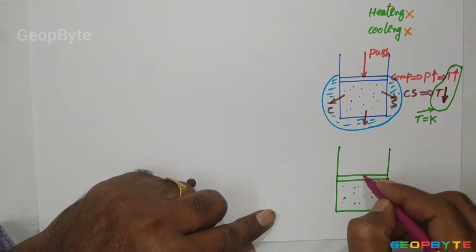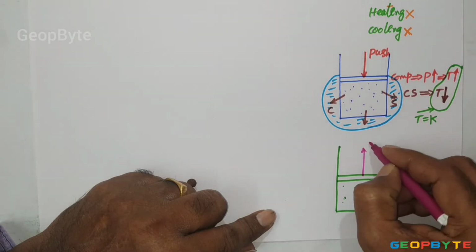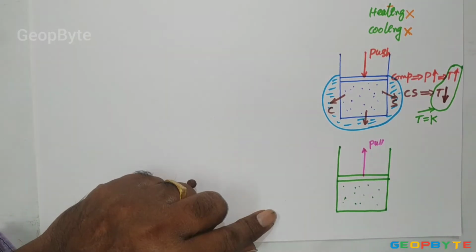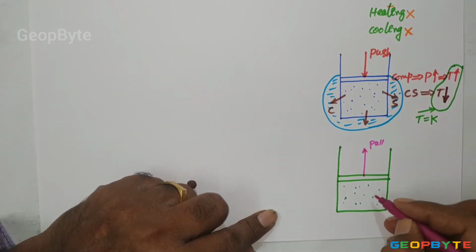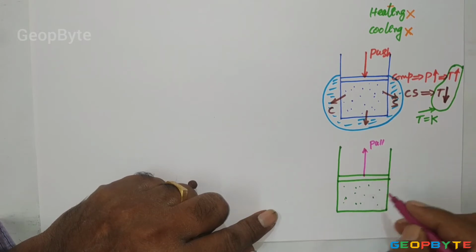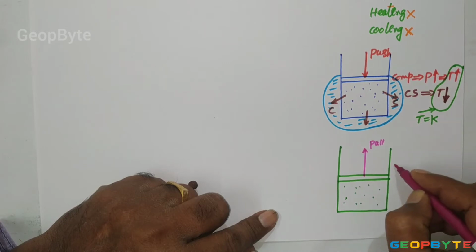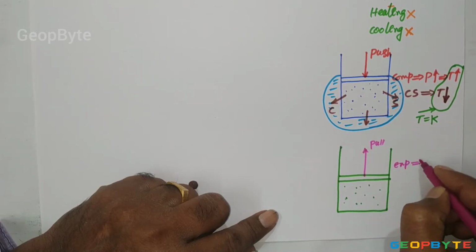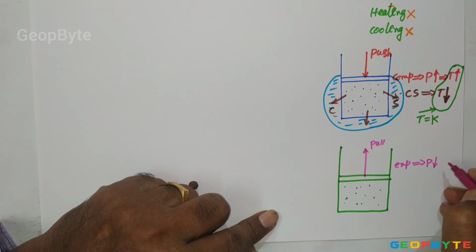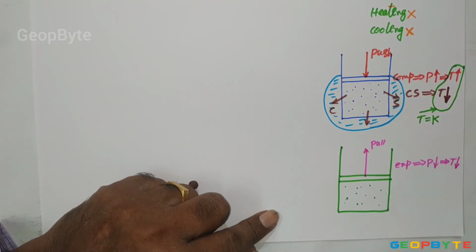When I pull up the piston, by the time the piston is moving upwards, the gas inside the cylinder is expanding. Because of the expansion, definitely pressure is dropping. Along with pressure, temperature is supposed to be decreased.